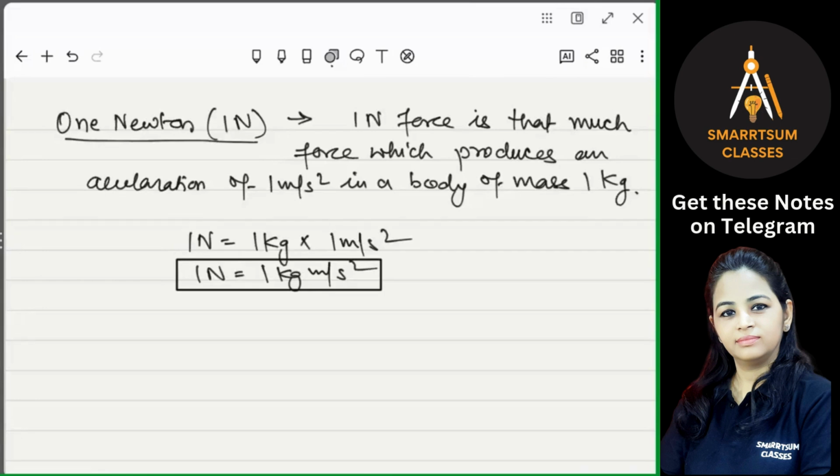Because the force can be in any direction, right? If you're applying a force in the opposite direction of the motion, that will stop the body which is moving. And if you're applying the force in the same direction it is already moving, then it will accelerate it. If you are applying the force in the opposite direction, then it will decelerate the body, and that is retardation, and it comes to rest after some time.